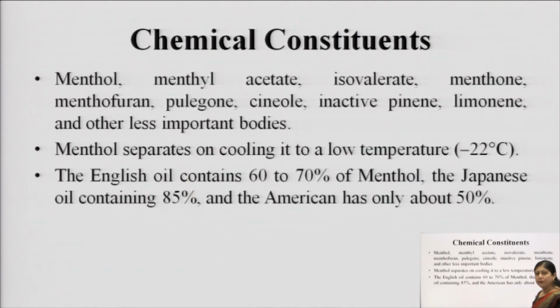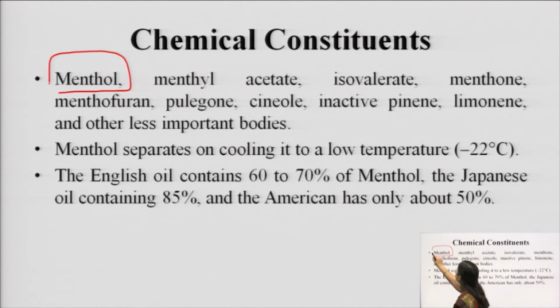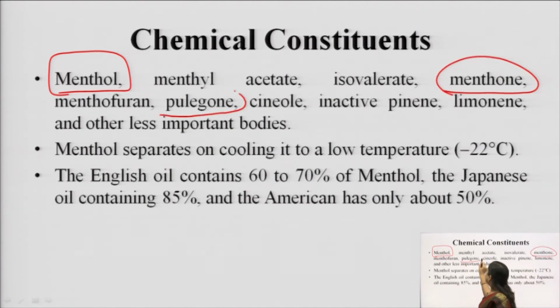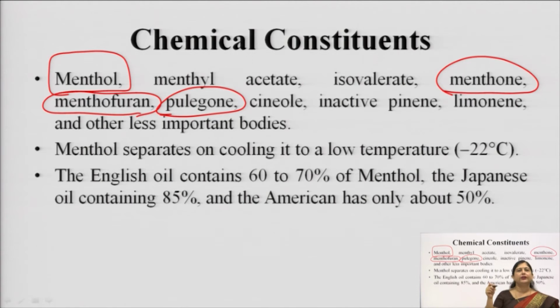Now the main chemical constituents in mentha. The main chemical constituents, which I already discussed many times, is menthol, and then the derivatives of menthol, that is menthone, pulegone and menthofuran. These all structures are interrelated to each other.